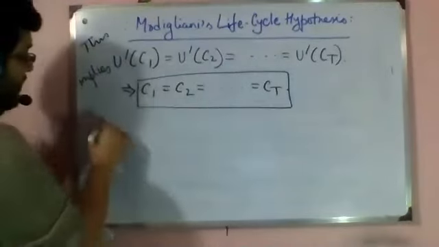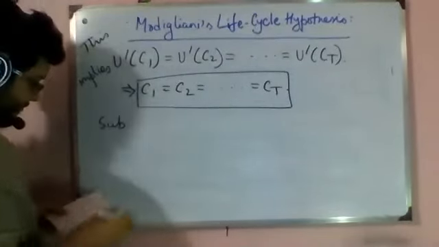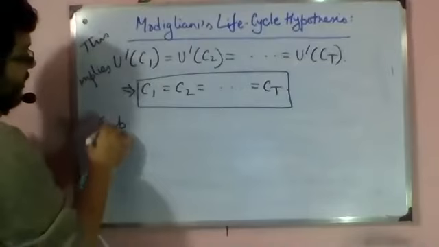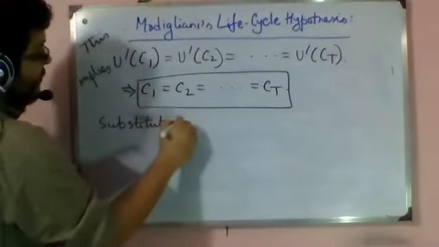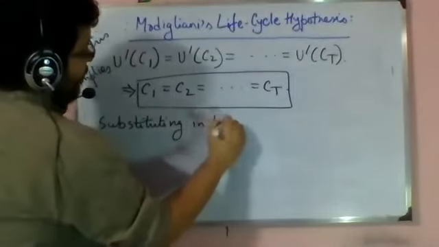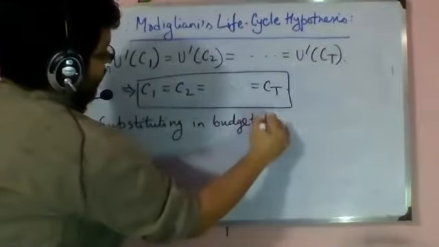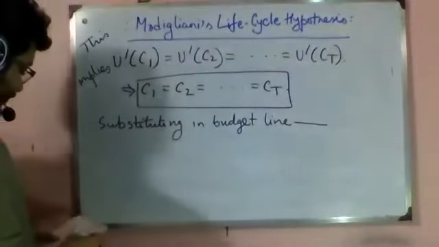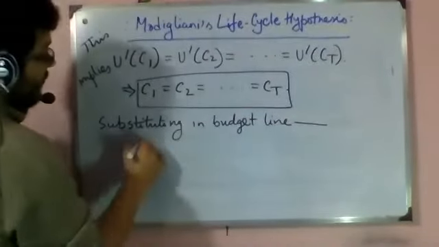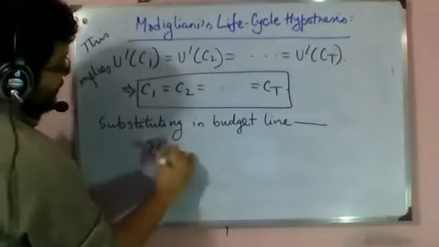Now, if I put this in the budget line, what do I get? So I had this.